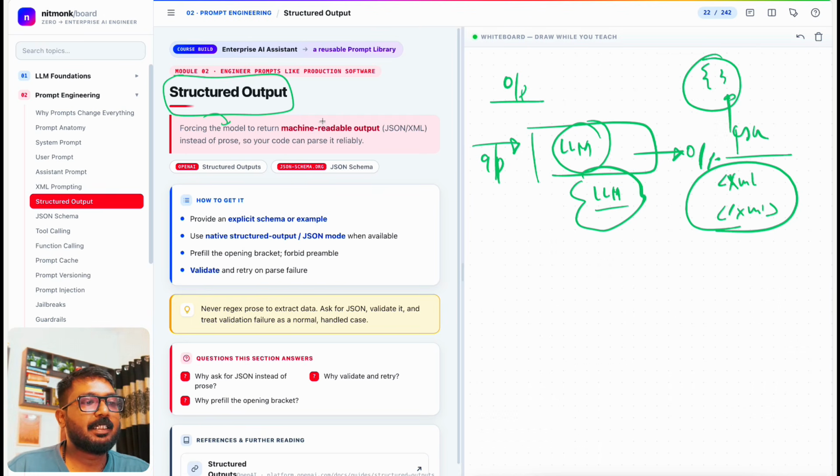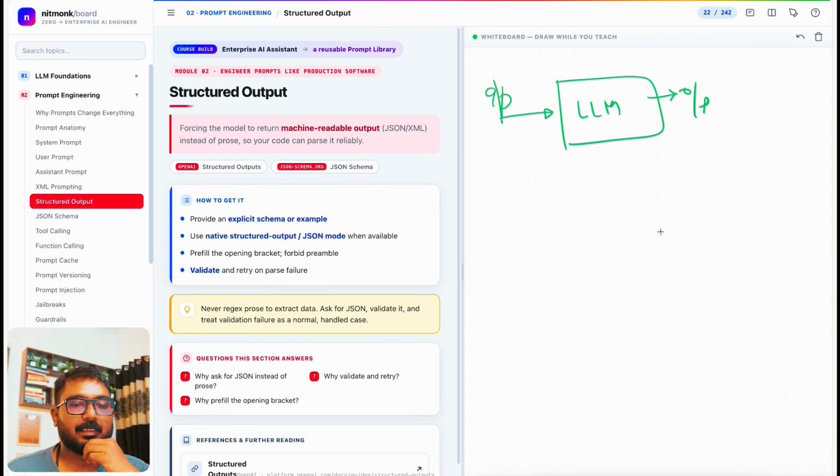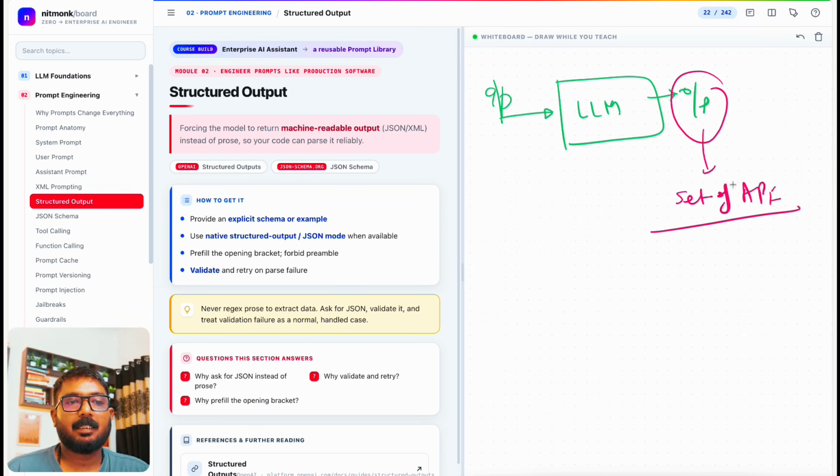So it means forcing the model to return machine-readable output like XML and JSON, instead of prose, so your code can parse it reliably. Because whenever we build this, there is an LLM, here is an input and here there is an output. This output will be utilized by another set of software, another set of APIs, right? If this is plain text, let's say a sentence, then it becomes really difficult to utilize.